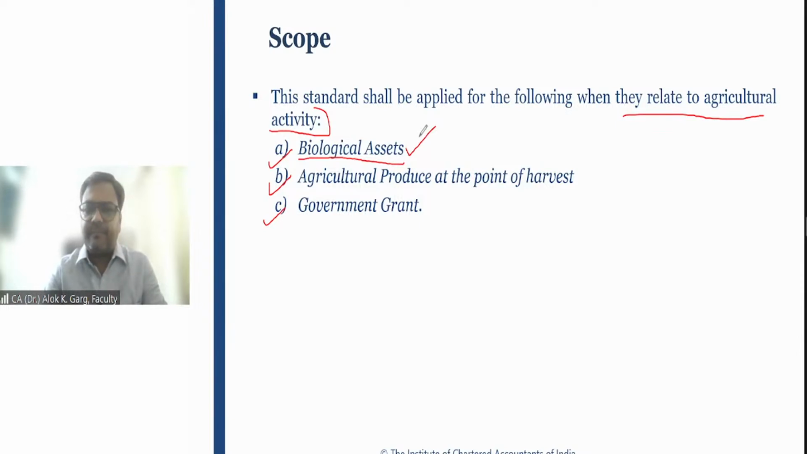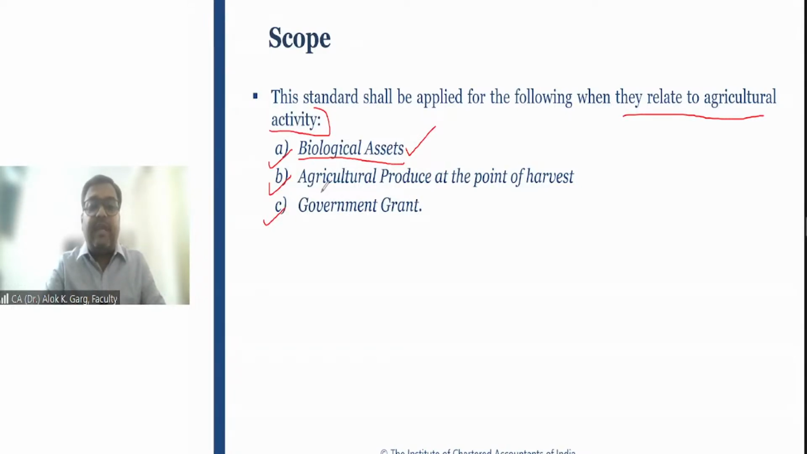Clear? I hope it is clear to everyone, right? Biological asset means living animal or plant, and normally the problem comes with respect to animal. If animal is not related to agricultural activity, then it will not be covered here. Sir, then where will it be covered? It will be covered most probably in Ind AS 16 Property, Plant and Equipment, right?